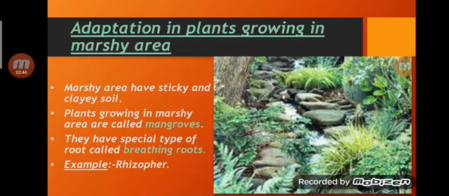Now the next one is adaptation in plants growing in marshy areas. First of all, we will understand what a marshy area is. The area which has sticky and clayey soil. Sticky means, in Hindi, chipchipi, and clayey soil. That area is a marshy area, and the plants which grow in marshy areas are called mangroves.